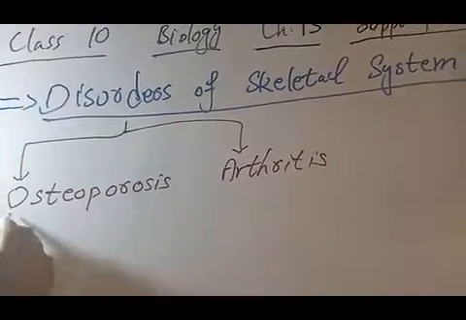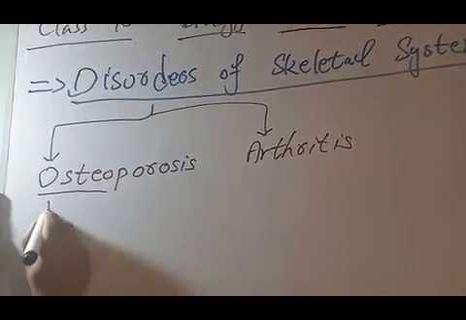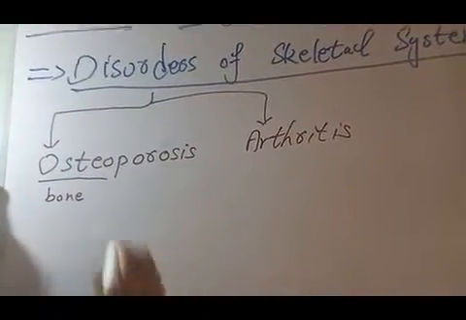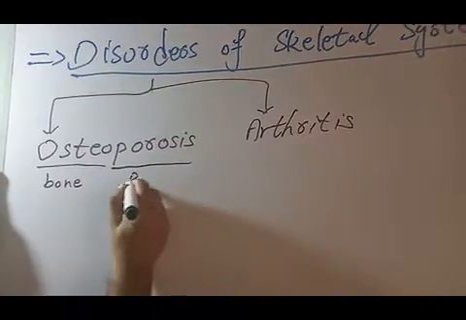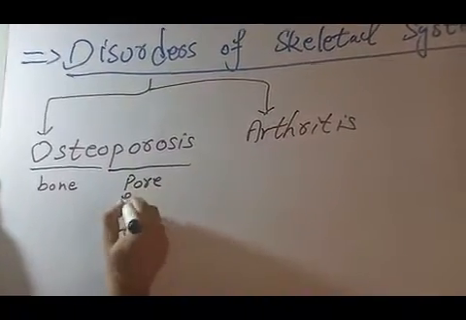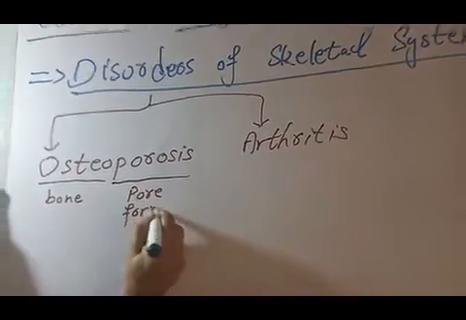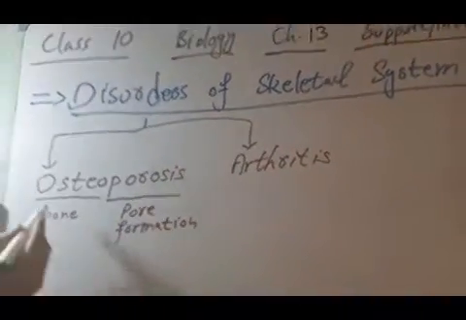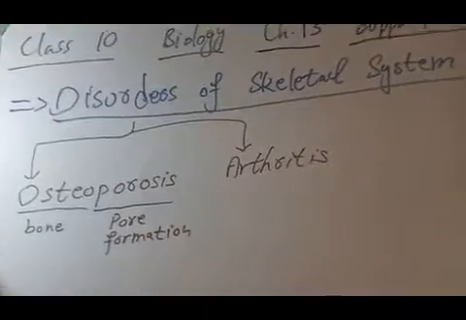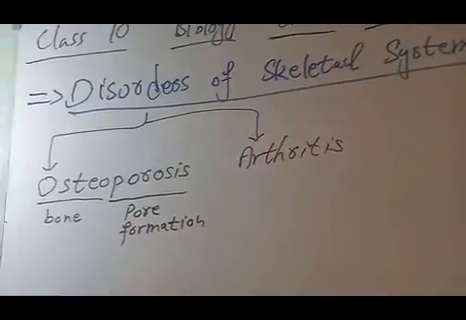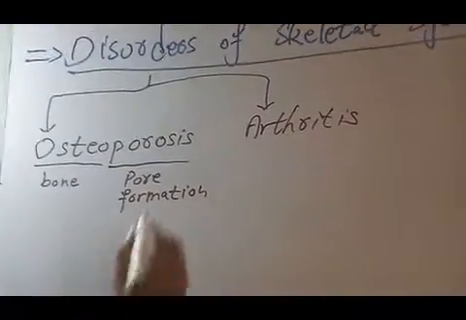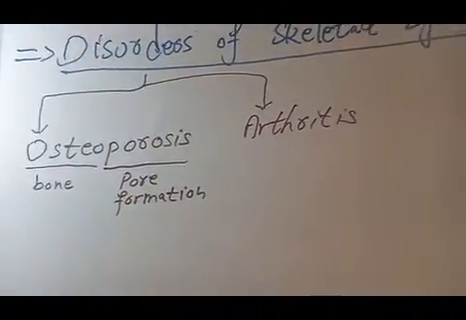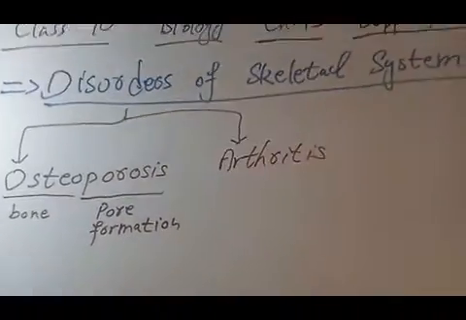osteoporosis. Osteo means bone. Porosis means pore formation. Formation of pores in the bone is called osteoporosis. Pore means empty spaces. This pore means an empty space.